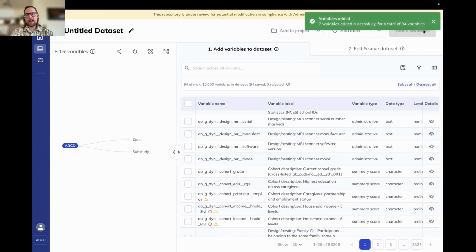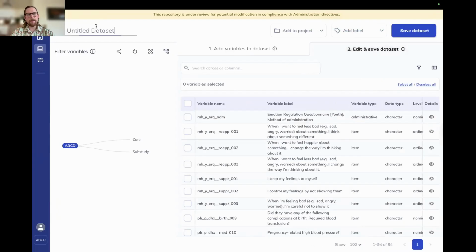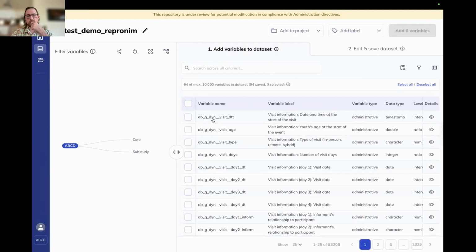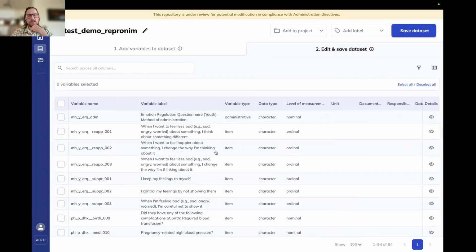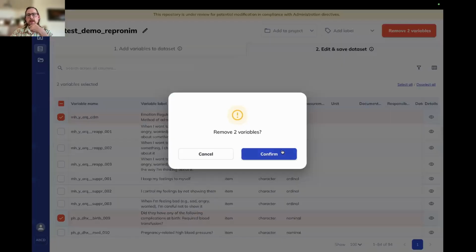Let's go ahead and click add. And from here, we're going to go to edit and save. We can name our data dictionary. So let's go test, demo, ReproNim. And then we can go ahead and edit our variables. So if we want to get rid of any variables, for example, let's say we decide that this variable and this variable are no longer relevant. We can go ahead and click remove for those.